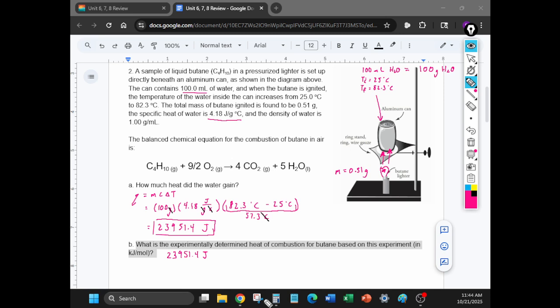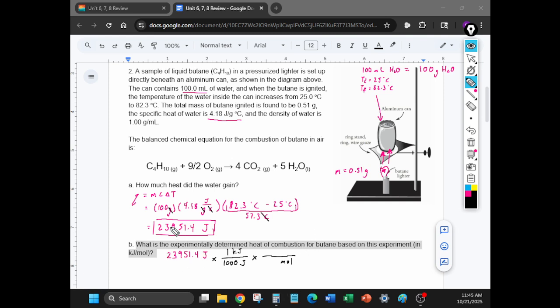All right, now the first thing you want to do is convert joules into kilojoules, right? That part's pretty easy. We just need to divide by 1,000 basically. 1,000 joules is 1 kilojoule. So that part works out pretty easily. But the part that's not easy is the part where it's moles on the bottom of the fraction. We need to get moles on the bottom of the fraction somehow, but we need to put something on the top of the fraction as well in order to convert it. And so this is where the creative thinking kind of comes in.